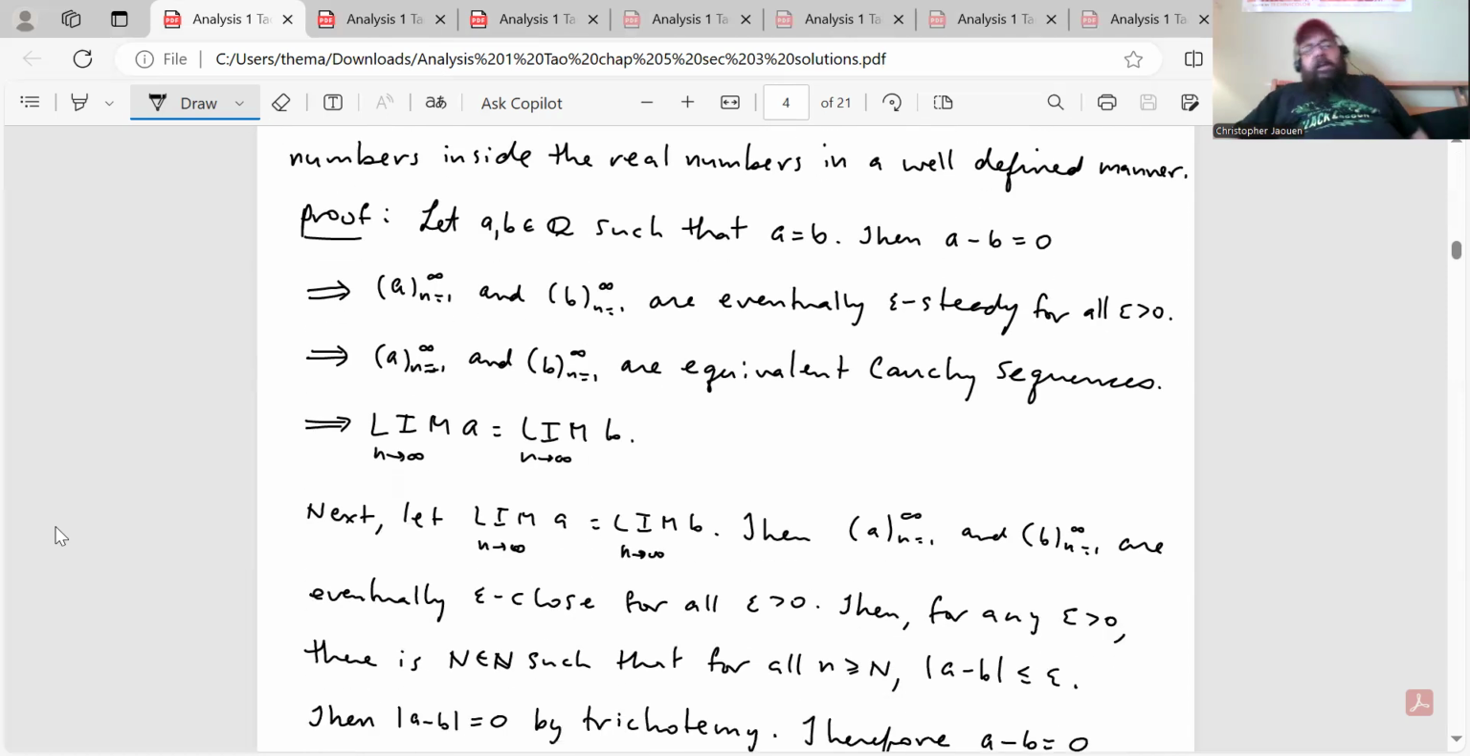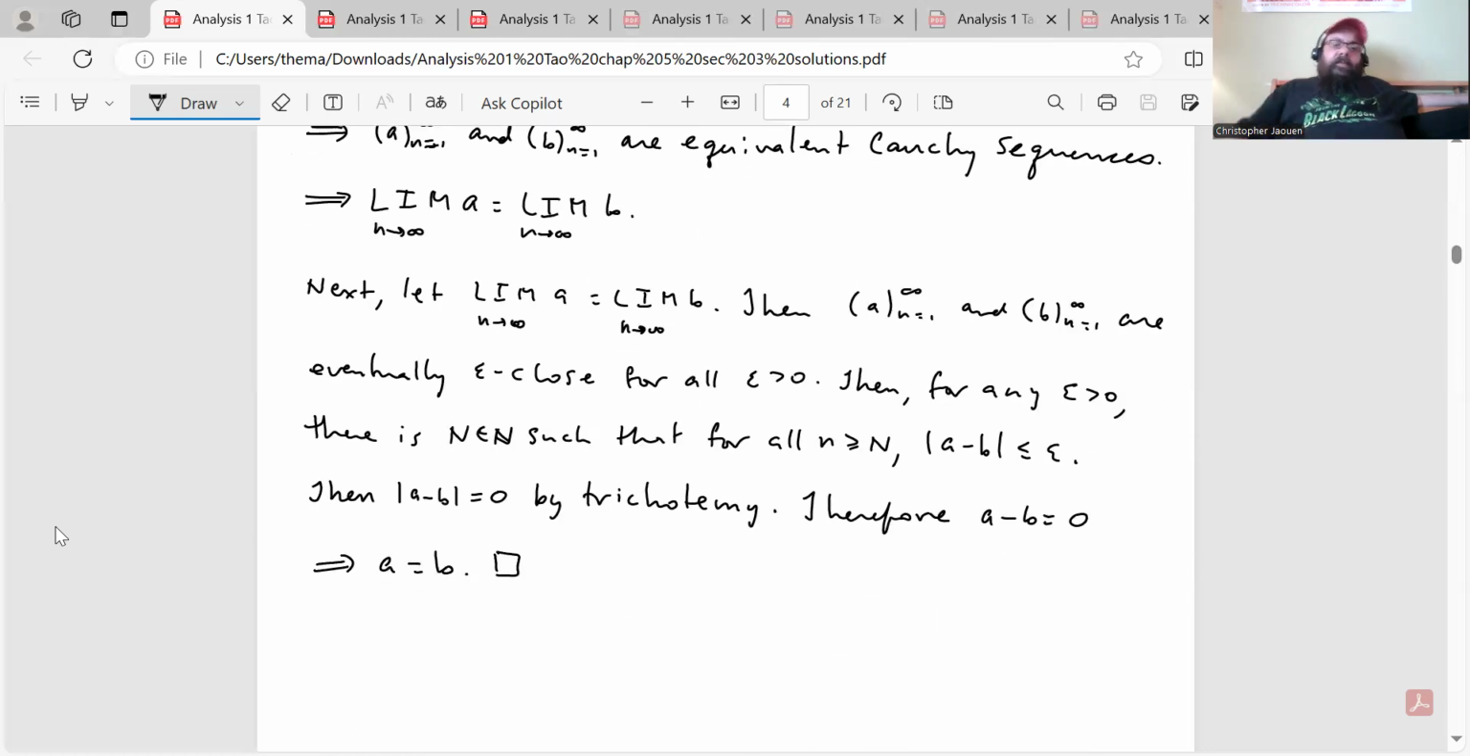So here's the proof. Let A, B be rational numbers such that A equals B, then A minus B is equal to 0, which implies that the sequence of A's and the sequence of B's are eventually epsilon steady for all epsilon greater than 0, which implies that they are equivalent Cauchy sequences, which means that limit A equals limit B. Right, and then we have to show the other direction because this is a biconditional statement.